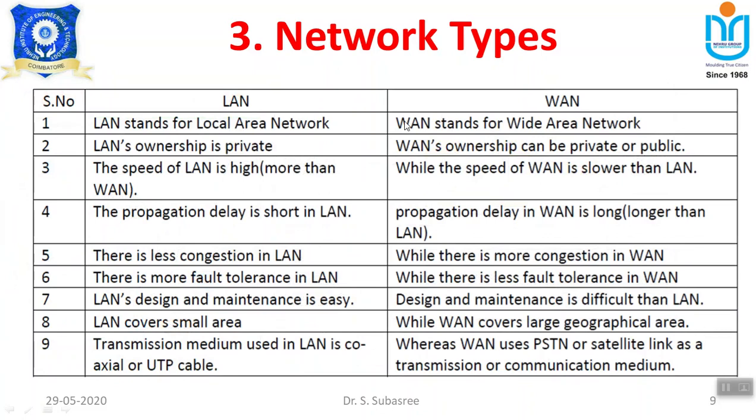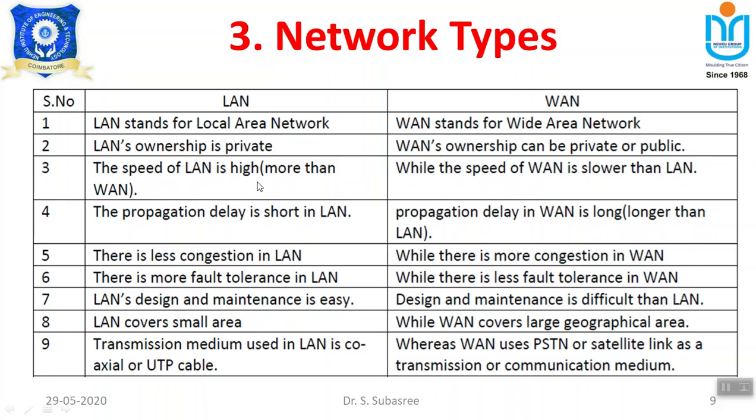And these are the basic differences between LAN and WAN. We know very well LAN stands for local area network and WAN stands for wide area network. For LAN, the ownership is private. Why do we say private? In a single small premises owned by a single person, a private network can be formed by connecting two devices. WAN's ownership can be private or public. When you say public, it is accessible from other countries also, is it not? That is the reason why it is mentioned as public.